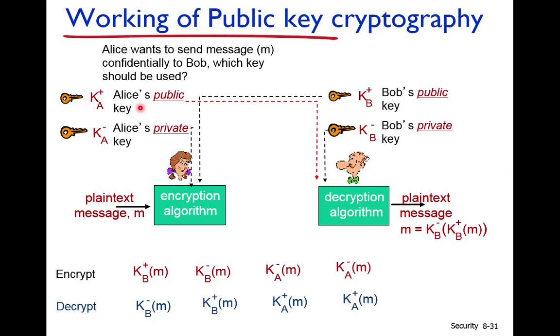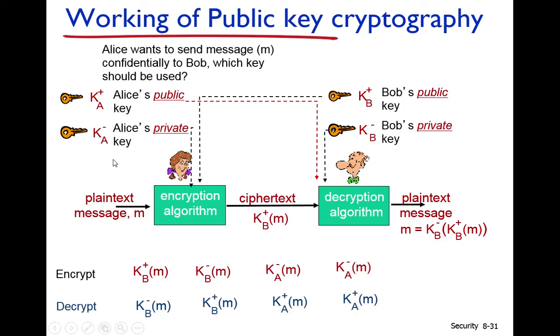Okay. So LS knows three keys: k plus a, k minus a, and k plus b. If LS wants to send the message to Bob, the message should be confidential. Confidential means that the message should be read only by Bob, no one else. So which of these three keys should be used for encryption?